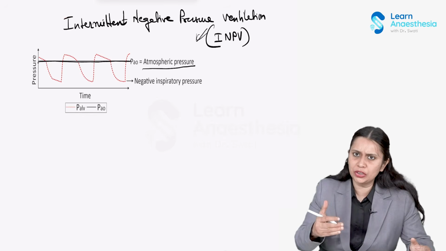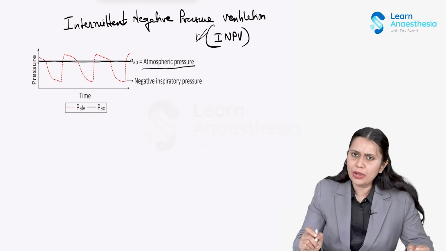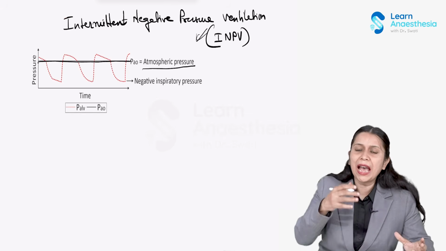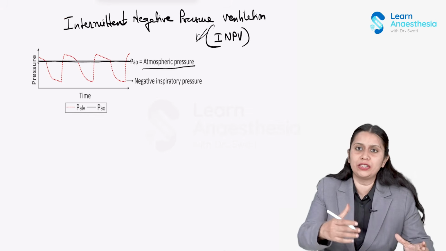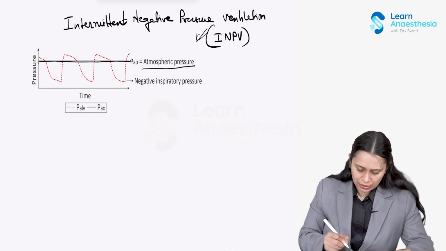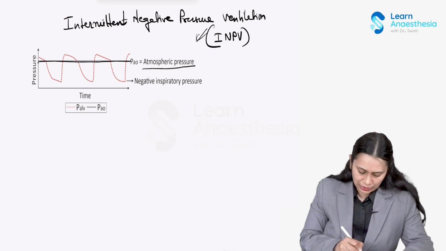So how will inspiration happen? For air to move from the atmosphere into the alveoli, the alveolar pressure has to decrease, and that is what is done by the iron lung and chest cuirass. They apply a negative pressure and decrease the pressure at the alveoli.